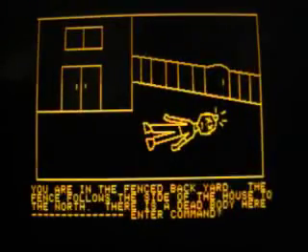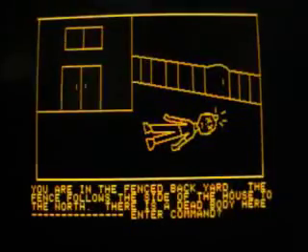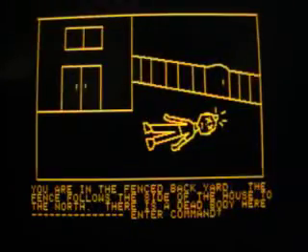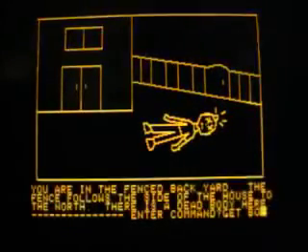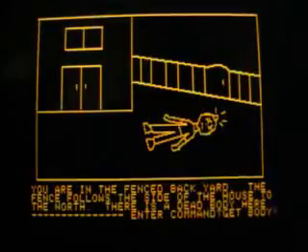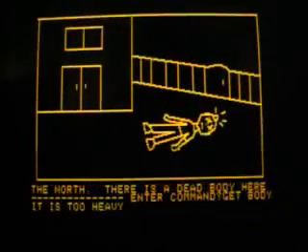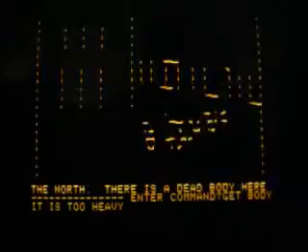In the south, we are in the fenced backyard. The fence follows the side of the house in the north. There is a dead body here. Let's try to get the body. Maybe we can get everything here. No, this is too heavy.